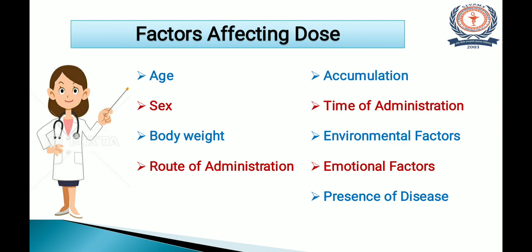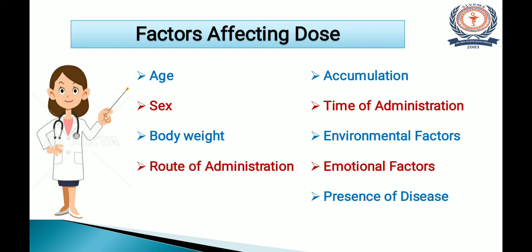The next one is the various factors affecting dose of drug. There are a total of 15 to 16 factors. A question can be asked in board exam for 2 marks as enlist the factors affecting dose.